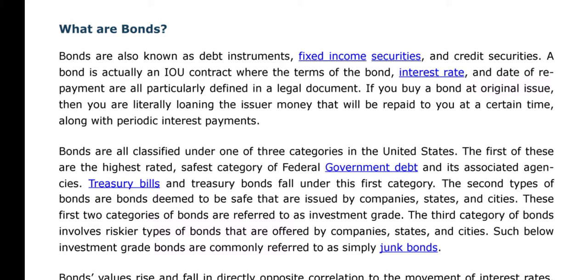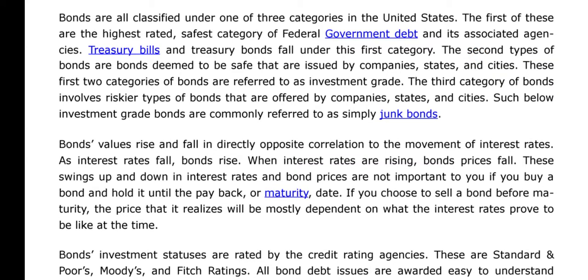If you buy a bond at original issue, then you are literally loaning the issuer money that will be repaid to you at a certain time, along with periodic interest payments. Bonds are classified under one of three categories in the United States.